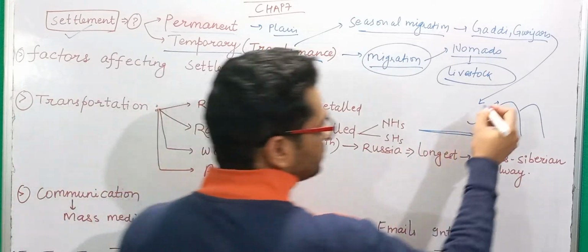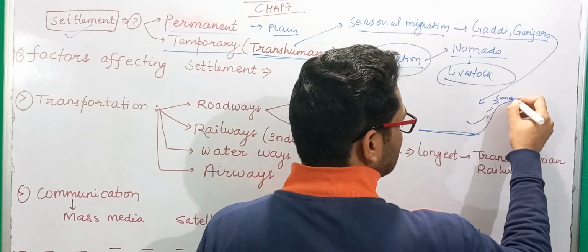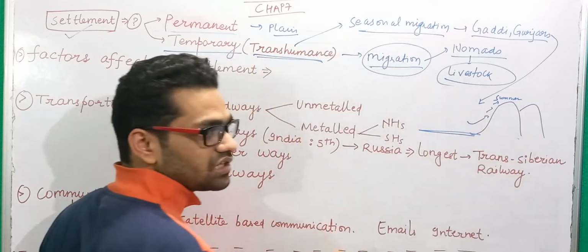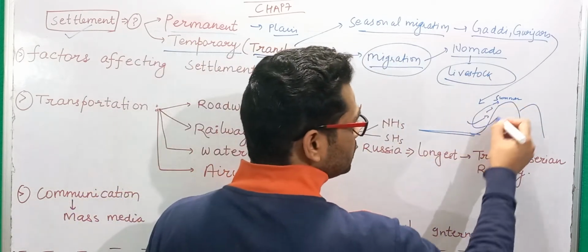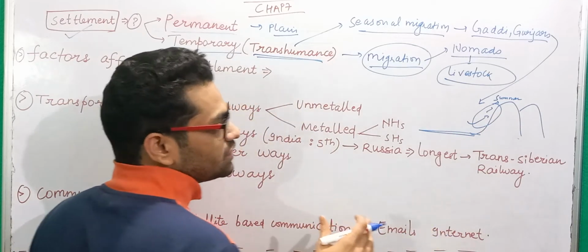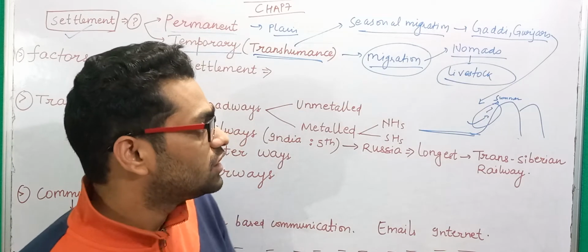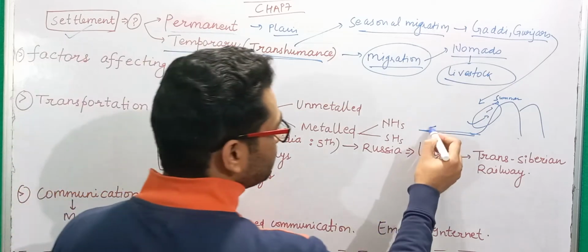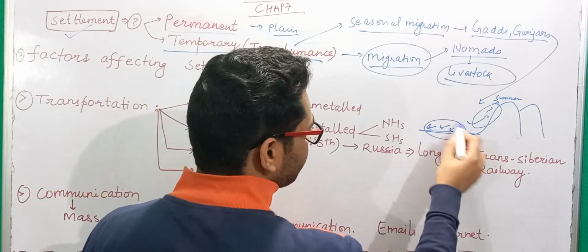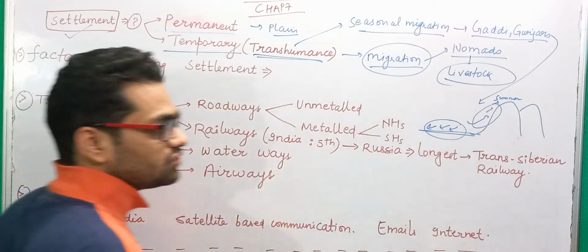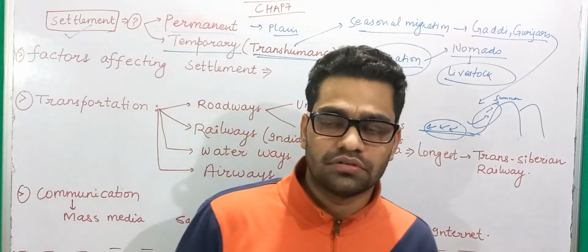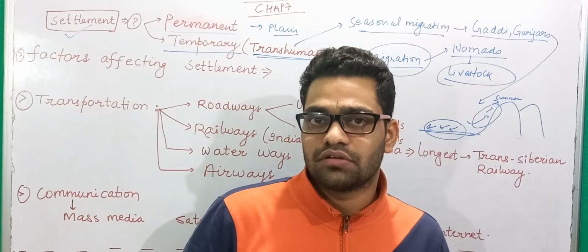In the summer season they will live here, and as soon as the winter season arrives, the cold, the temperature falls down by a very significant amount, so they move along with their livestock into the plain grasslands. So in this way they switch their location seasonally. That is why they are called transhumans.